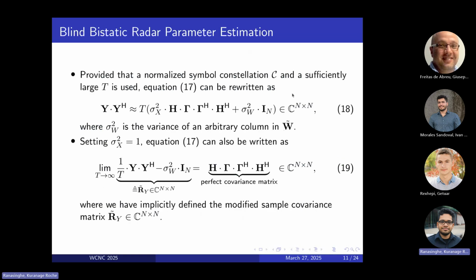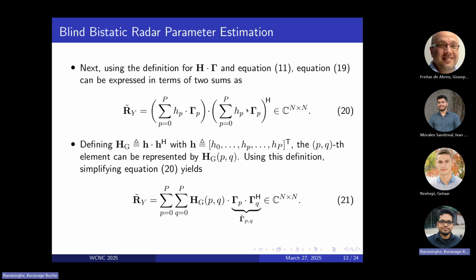So provided that we have a normalized symbol constellation, for example, we can always normalize the symbol constellation that we use, and we use a sufficiently large number of T, equation 17 can be approximated as given in equation 18, where sigma squared W is the variance of an arbitrary column in W tilde that we used before. So setting the symbol constellation power to 1, equation 17 can also be written as in equation 19, right? So as you can see here, when the number of frames goes to infinity, we achieve a perfect covariance matrix in that sense.